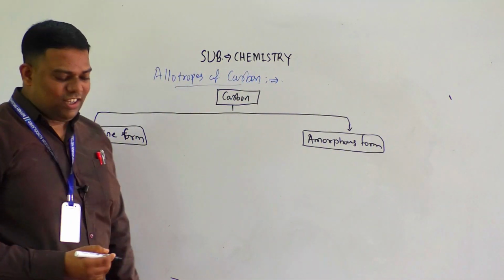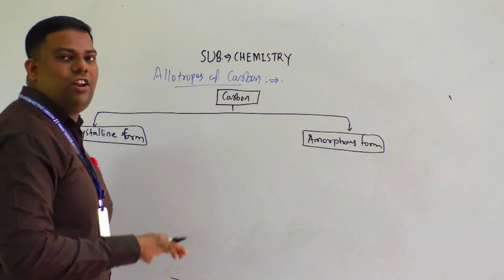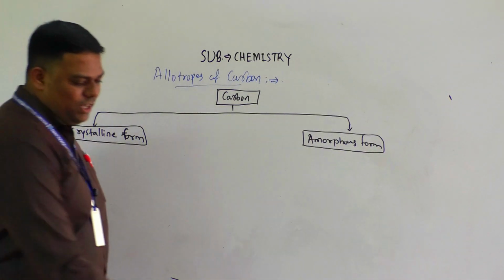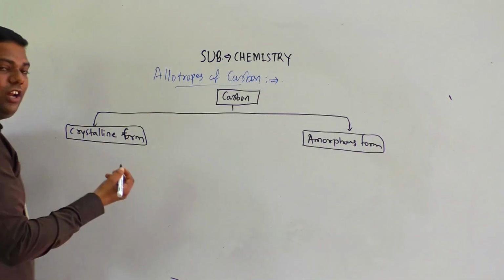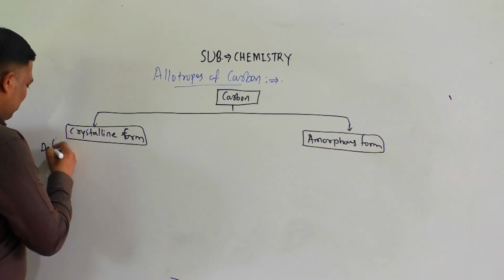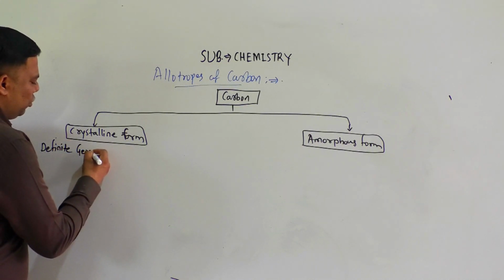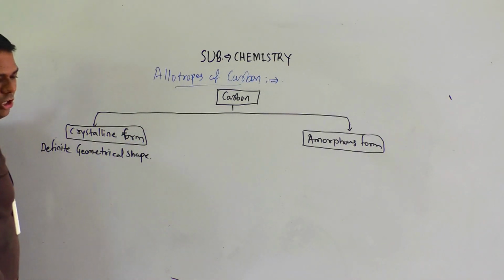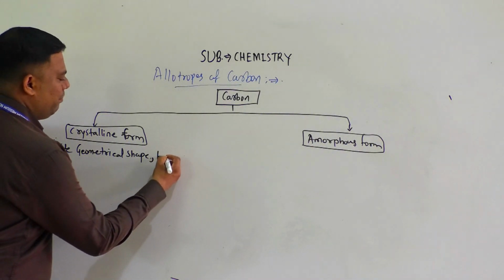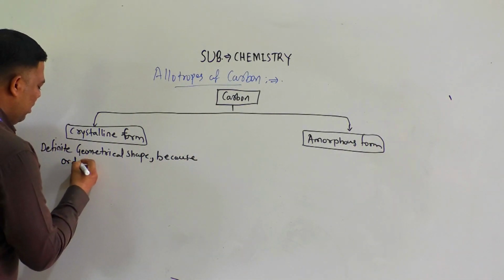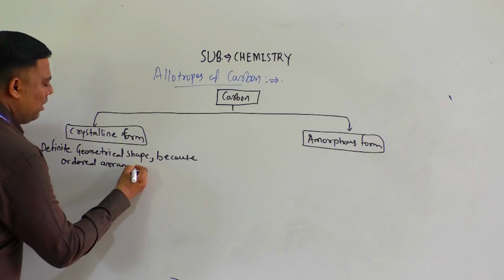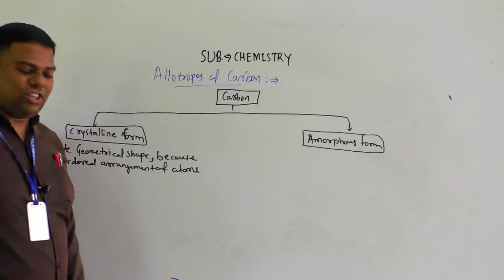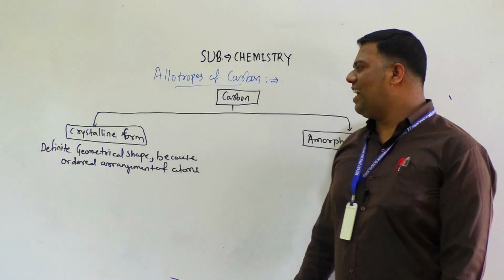When do we call a particle crystalline? Because crystalline forms have a definite geometrical shape, because of the ordered arrangement of atoms. Then we call it the crystalline form.